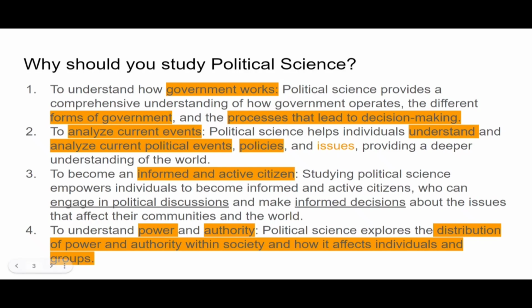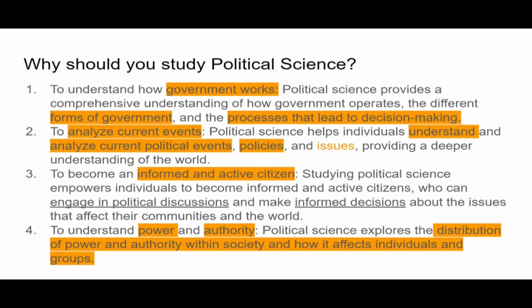The fourth one is that it helps you to understand power and authority, right? Political science explores the distribution of power and authority within society and how it affects individuals and groups. It basically gives you the idea of what power is, what authority is, and how power and authority are making your life decisions.